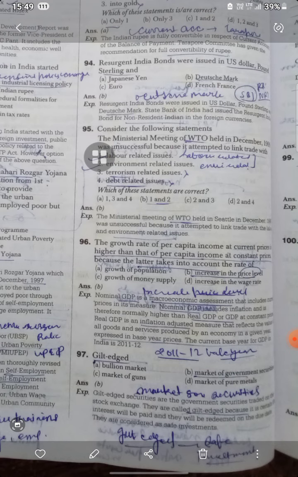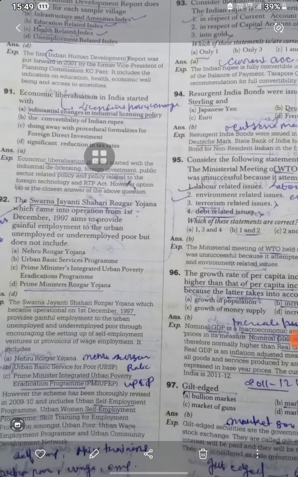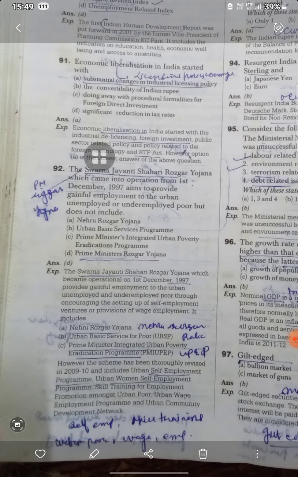Gilt-edged is the market of government securities. The gilt-edged securities are government securities traded on the stock exchange, because interest will be paid and they will be redeemed on due dates. Next is the Swarna Jayanti Shahari Rozgar Yojana, which is a Prime Minister's Rozgar Yojana. Nehru Rozgar Yojana, Urban Basic Services for the Poor, and Prime Minister's Integrated Urban Poverty Eradication Programme.